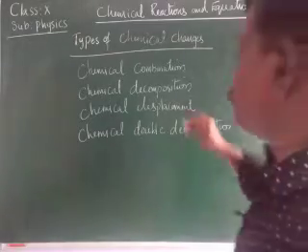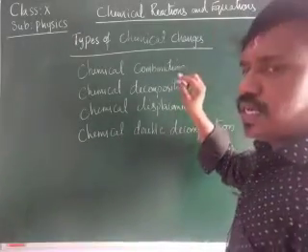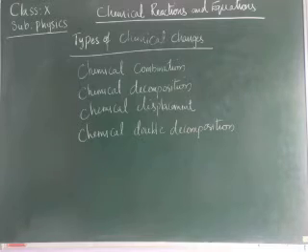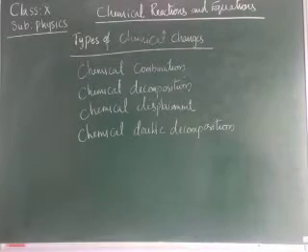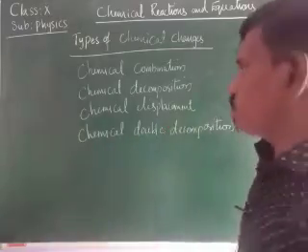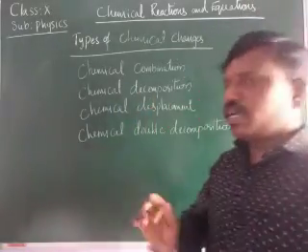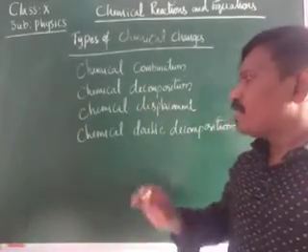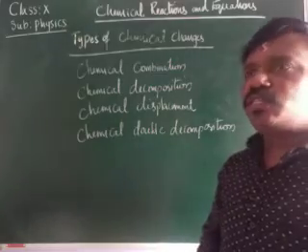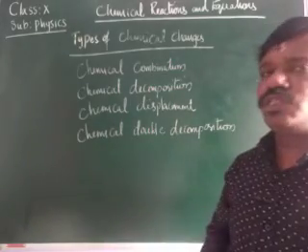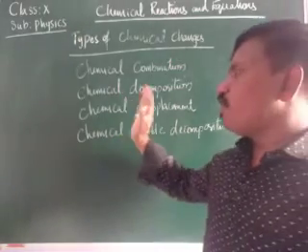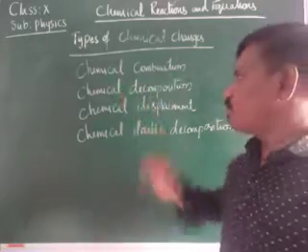In this we have learned that chemical combination means 2 or more chemicals or compounds combine to get a new compound. Next, chemical decomposition means a compound splitting into 2 or more compounds. Decomposing means splitting. Chemical displacement is a reaction in which an element is displaced from a compound.